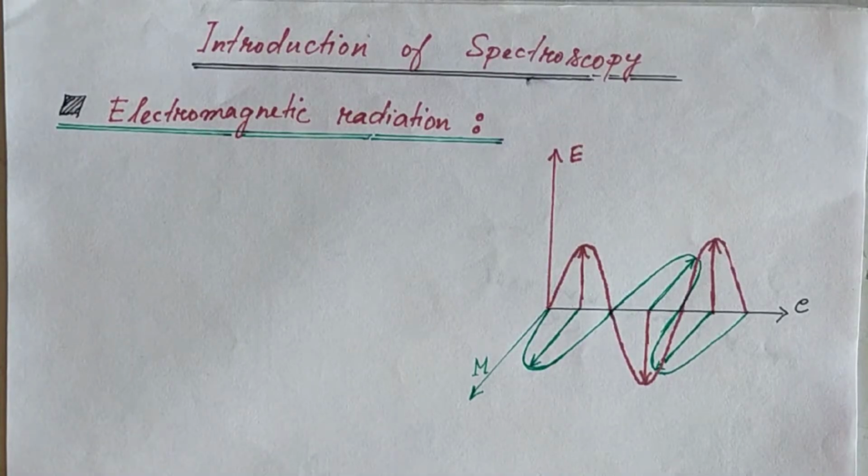So spectroscopy is basically all about the interaction of electromagnetic radiation and matter, like any substance in any phase, solid, liquid, gaseous phase, molecules, atoms. Electromagnetic radiation will interact with matter and show some emission spectra, absorption spectra like this. So first of all, we have to know what is electromagnetic radiation.